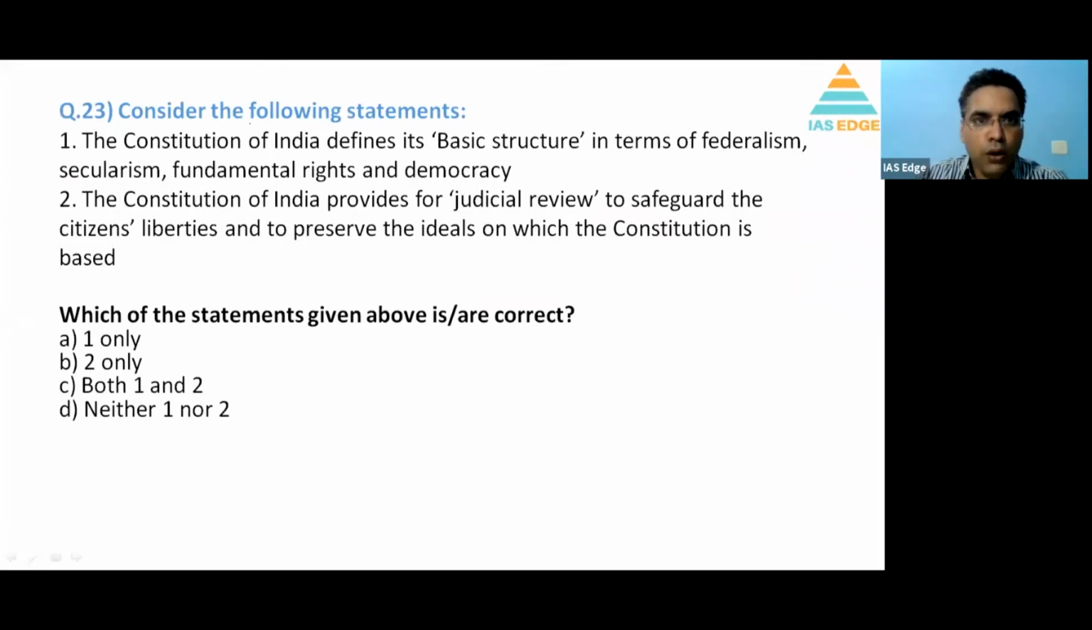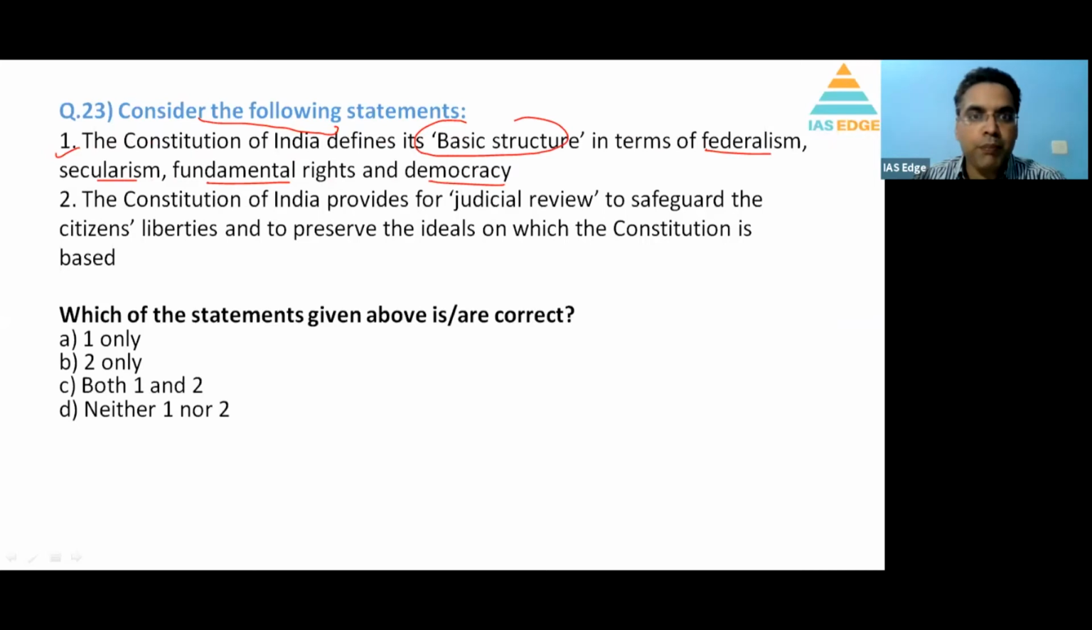Question number 23. Consider the following statement. The Constitution of India defines its basic structure in terms of federalism, secularism, fundamental rights, and democracy. Now, basic structure was not defined in the Constitution. In fact, it is not mentioned in the Constitution. Basic structure was defined through the Keshavanand Bharati case in 1973. So it is an innovation of the judiciary.